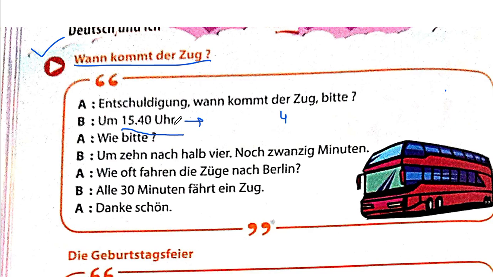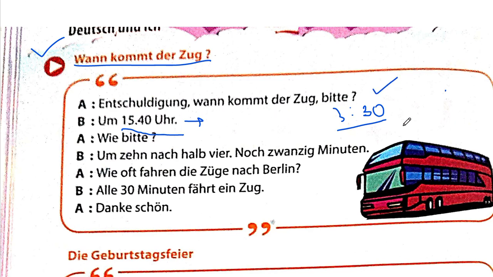Or I can also do one more thing. If I say 3:30, is 3:40 10 minutes more than 3:30? Yeah. So would I rather say 20 minutes or 10 minutes?